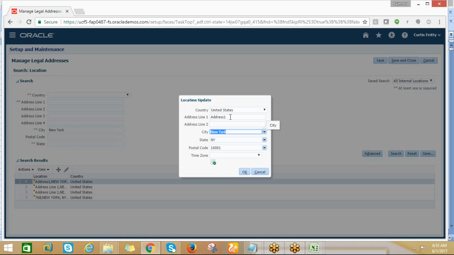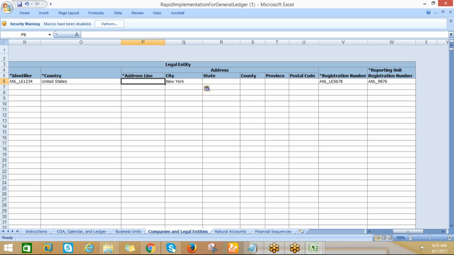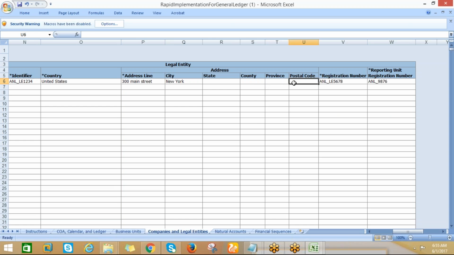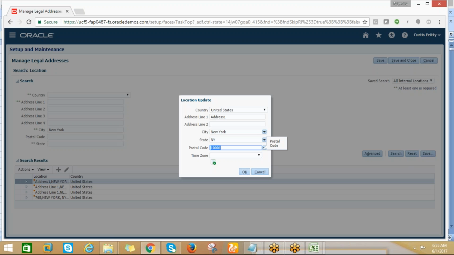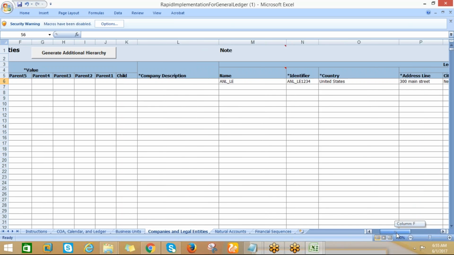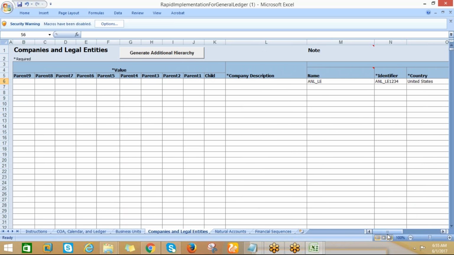Okay, address line, I can give 300 Main Street. Here we need to go for the postal code and the state. It's fine, we don't have others.